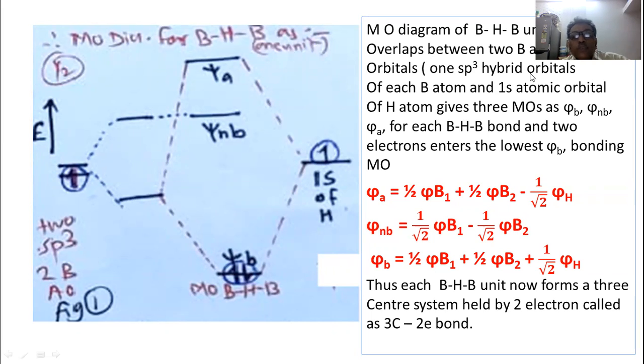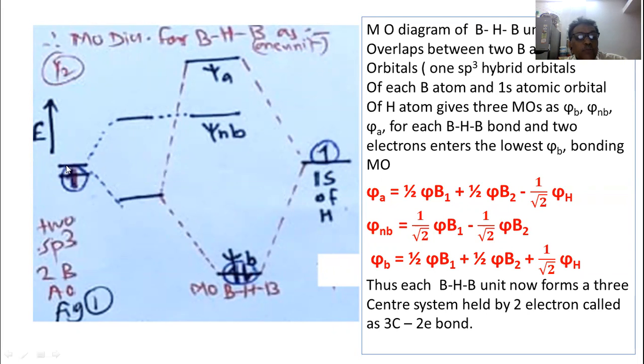The MO diagram of the boron hydrogen boron unit involves overlaps between two boron atomic orbitals, two sp3 hybrid orbitals on the left hand side, and one s atomic orbital of the hydrogen atom.